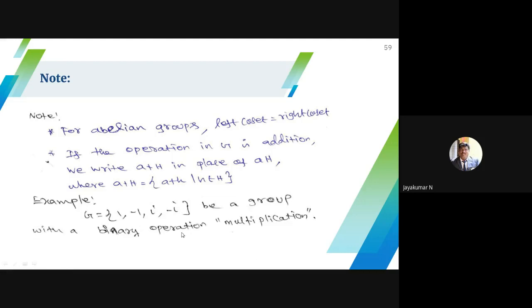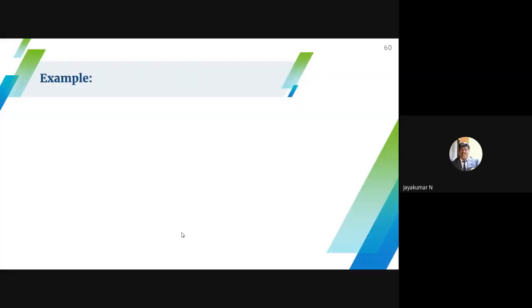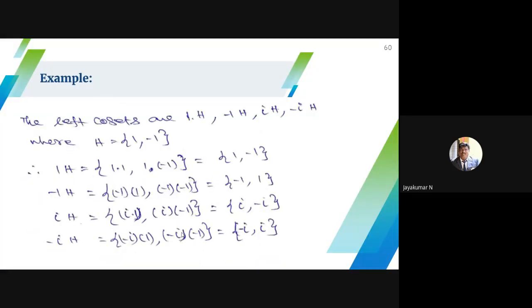Consider the group 1, minus 1, i, minus i, which is a group under multiplication. Suppose I want to collect the left quotients. For each and every element of G, I can find the left quotient. The elements of G are 1, minus 1, i, minus i.